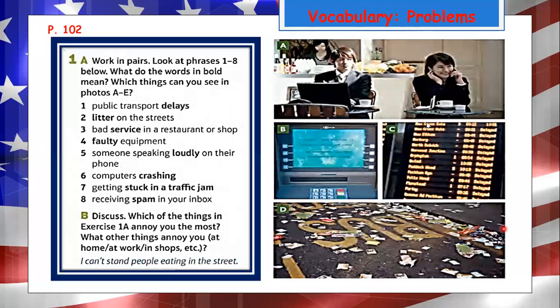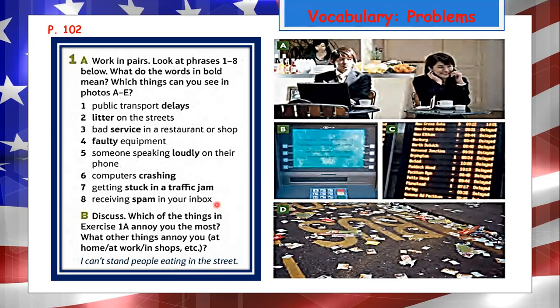Now, in this part, we are going to study some problems. Work in pairs and look at the phrases from 1 to 8 below and think about what the words involved mean. Which things can you see in photos A and E? Number one, public transport delayed. Number two, litter on the streets. Three, bad service in a restaurant or shop. Four, faulty equipment. Five, someone speaking loudly on their phone. Six, computer crashing. Seven, getting stuck in a traffic jam. And eight, receiving spam in your inbox.